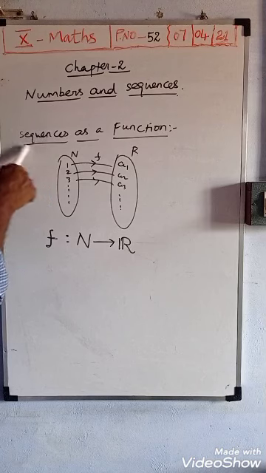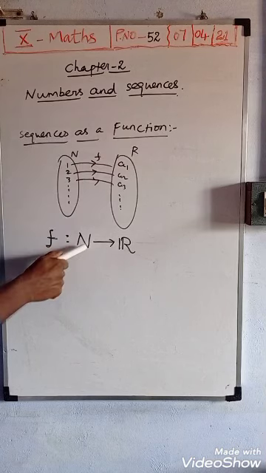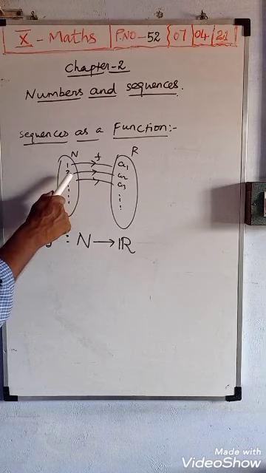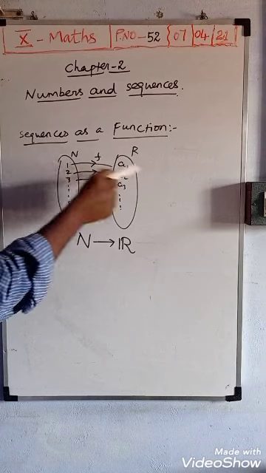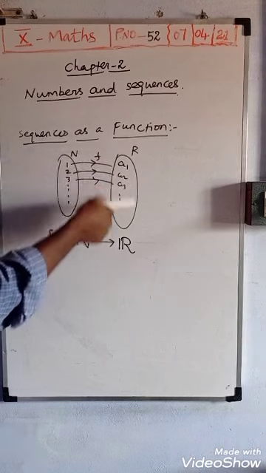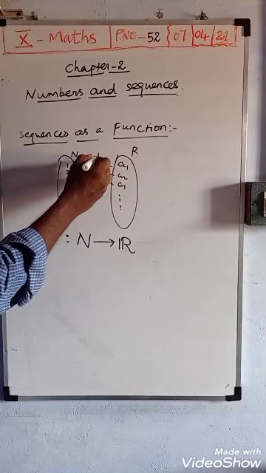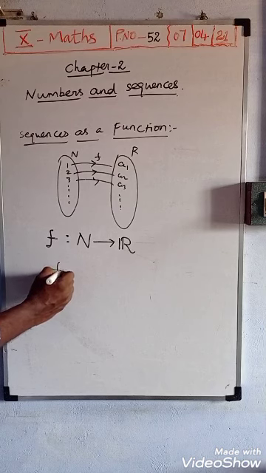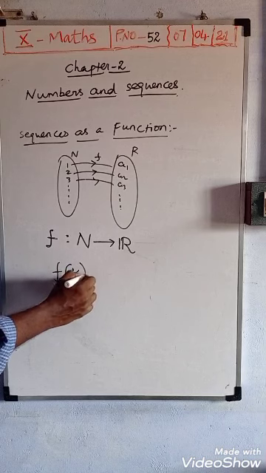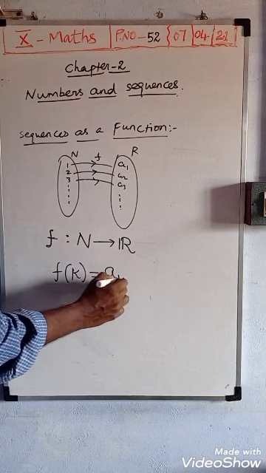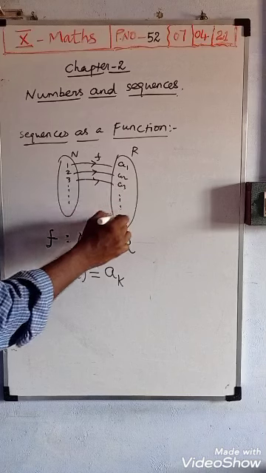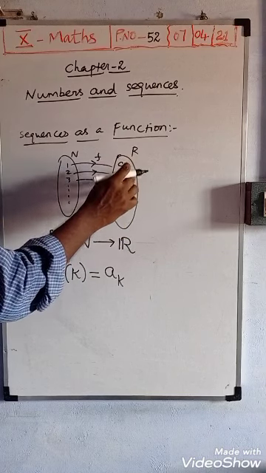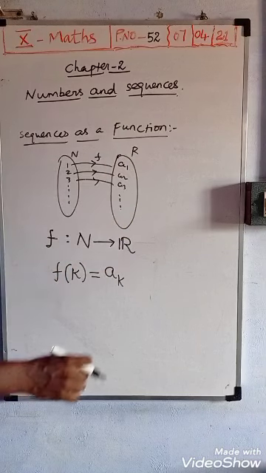When the sequence is considered as a function, it is defined on the set of all natural numbers. The natural numbers are compared with the real numbers. Whatever number you compare, this is called a sequence considered as a function. We can write it as f of k equals ak, because I already explained the sequence is written as a1, a2, a3, up to etc. an.